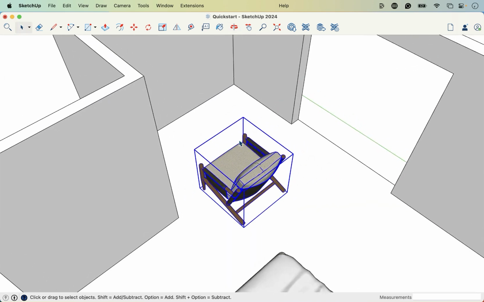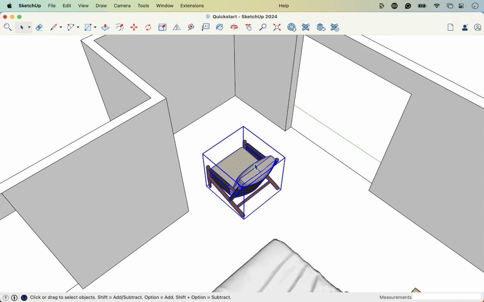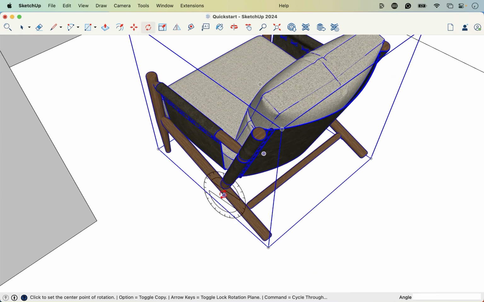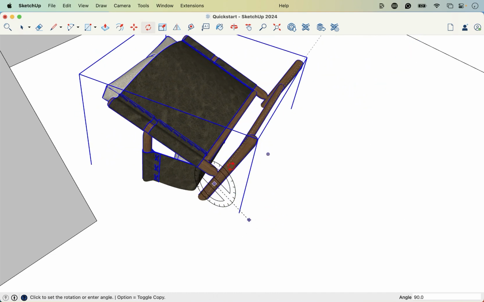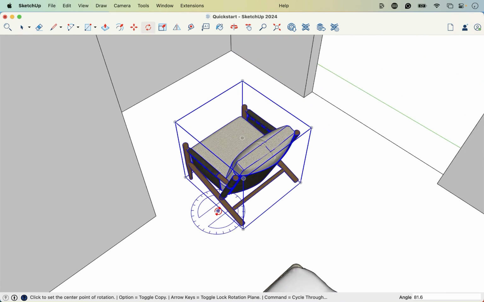So I am going to pre-select this so that it is blue, the bounding box is blue, and then I can grab my rotate tool. That's this icon here. And now I need to hover over the plane that I would like my rotation to align with. And so it may want to align here. And in that case, this is not what we want to do. So I'm going to hit escape to let go of that. And we don't want to align with any other faces this way. Again, escape to let go of that.